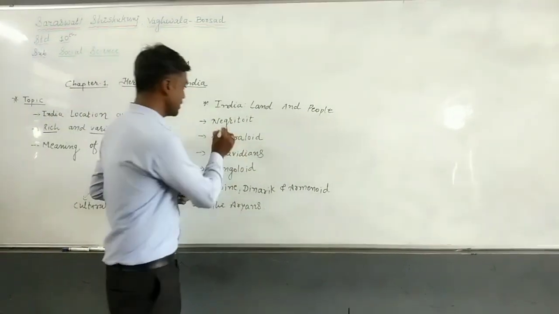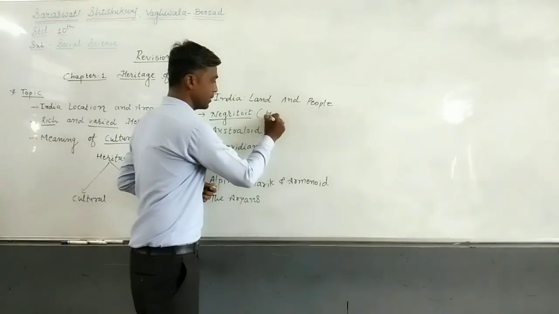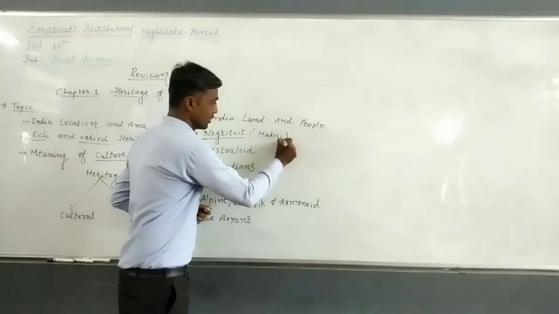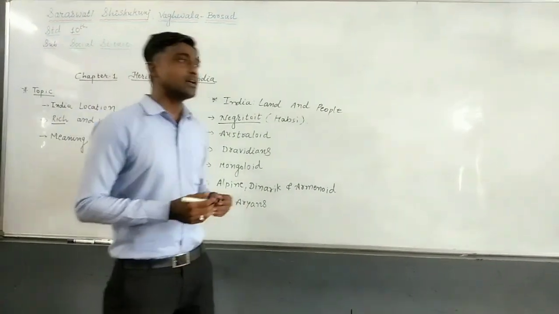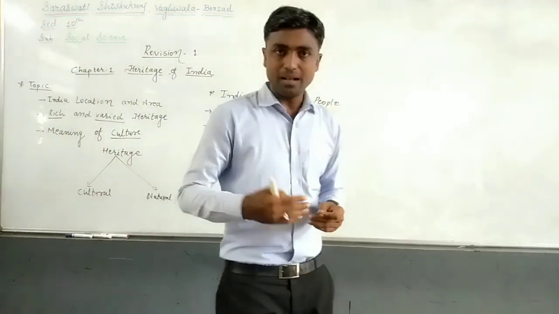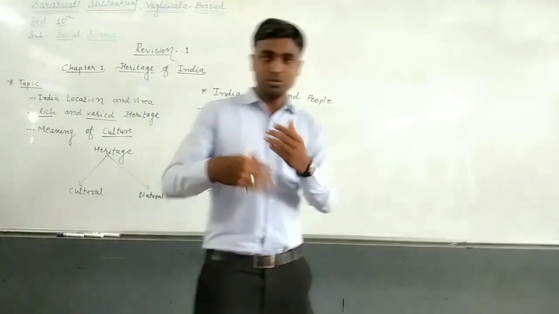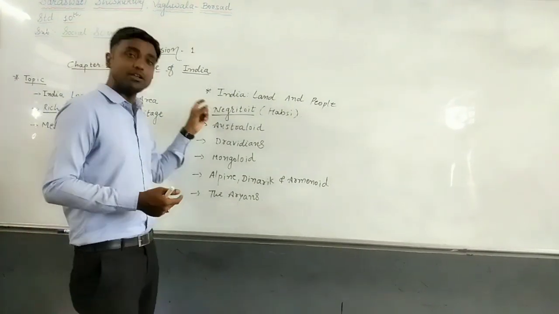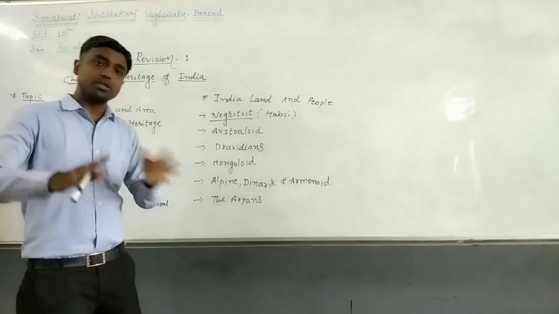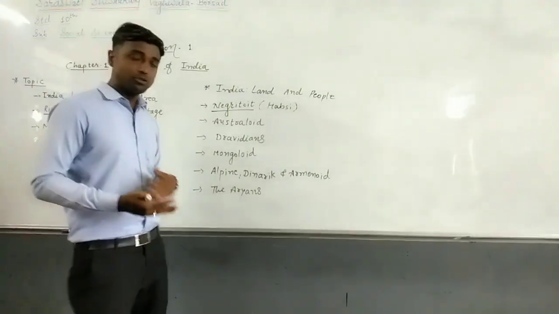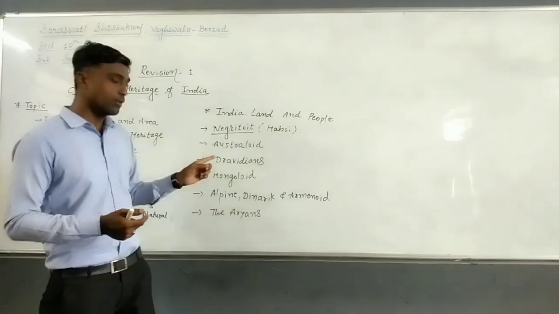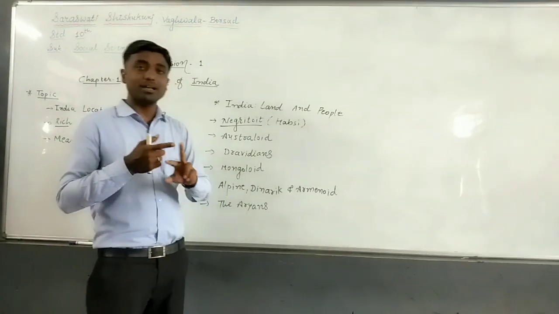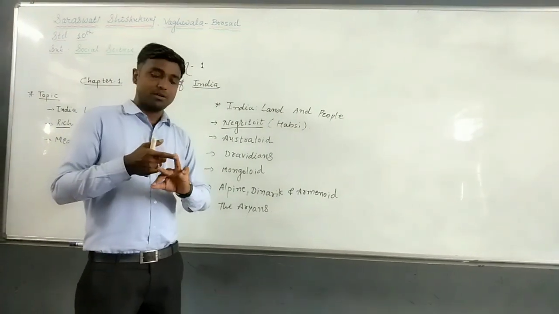First of all, the Negrito, or Hapsi people. They came from Africa via Balochistan. Students, the most important thing is that in examinations, if a particular tribe is asked as a short note, you need to write three things: where they came from, their specialities, and their physical features.